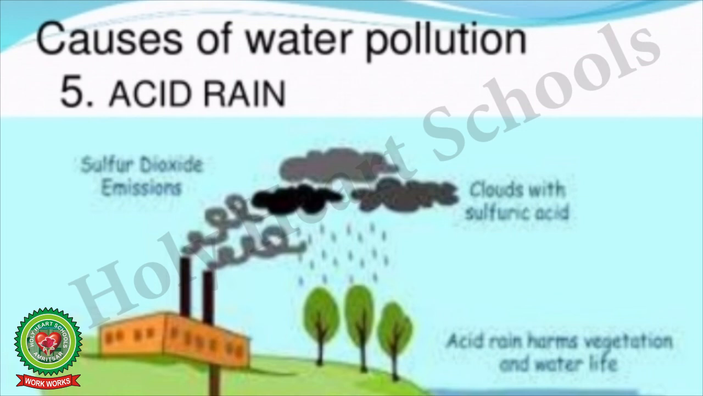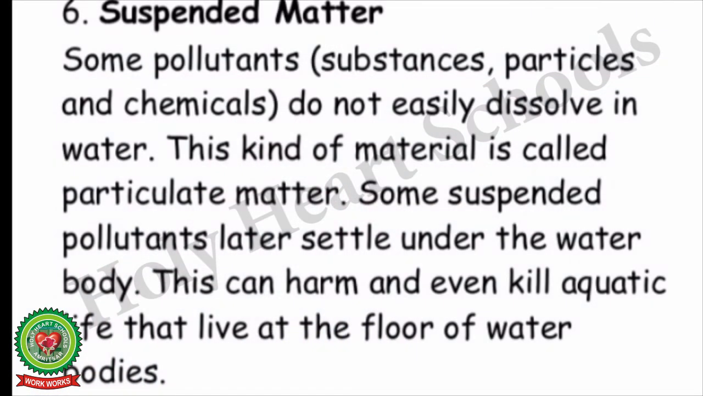Further, we have another important source of water pollution, that is acid rain. Acid rain is any form of precipitation with acidic components such as sulfuric or nitric acids that fall on the ground from the atmosphere in wet or dry forms.